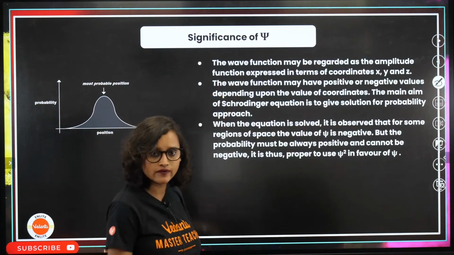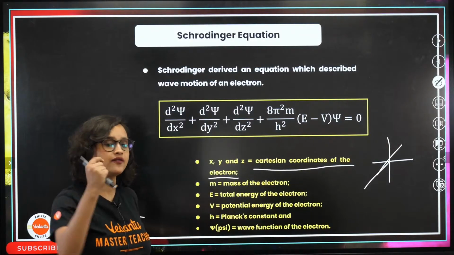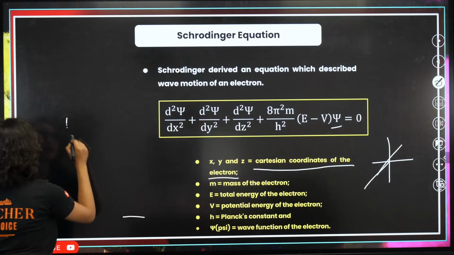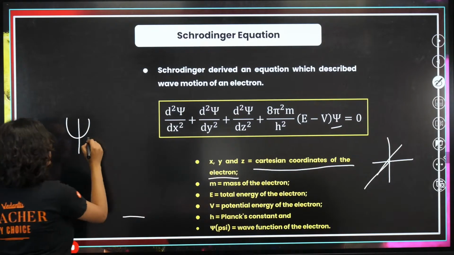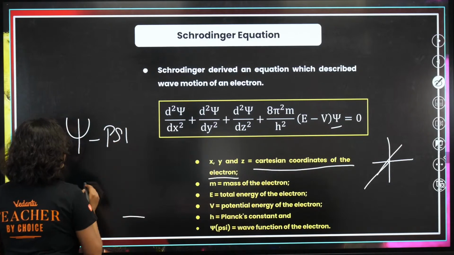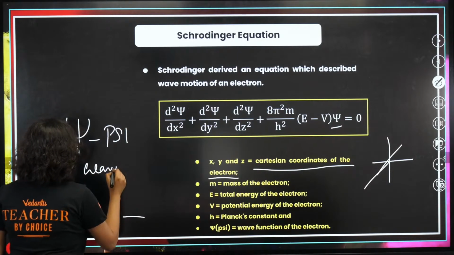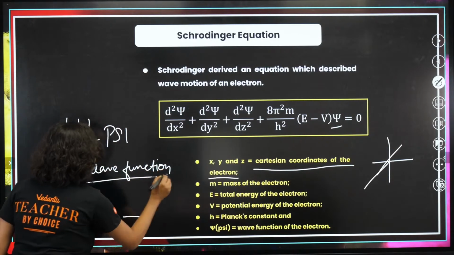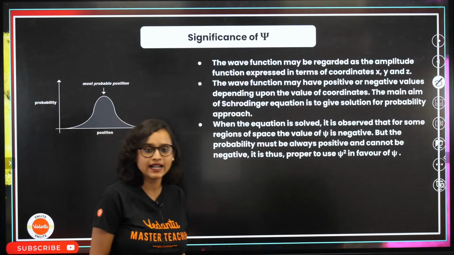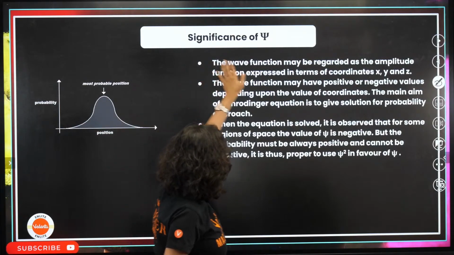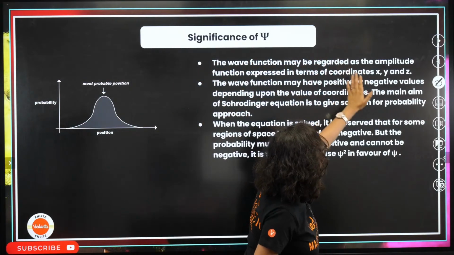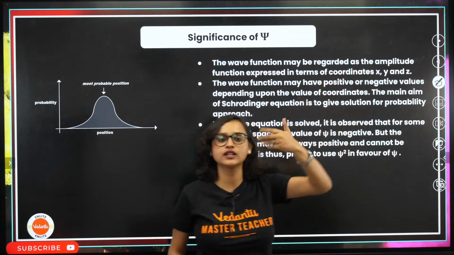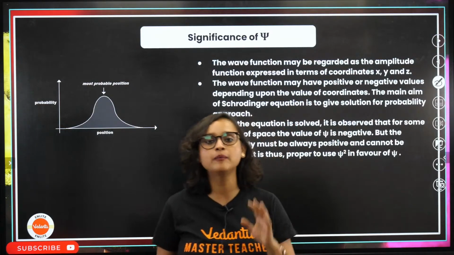This is psi. Psi is your wave function. Once again, everybody, this is psi, this trident thing like Shiv's Trishul. What is it? Wave function. What is the significance? What is the importance? Let's read it. The wave function can be regarded as the amplitude function expressed in terms of coordinates. What is amplitude?